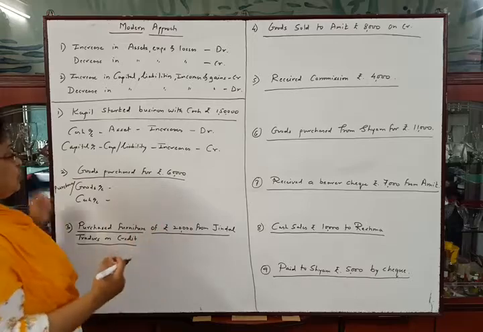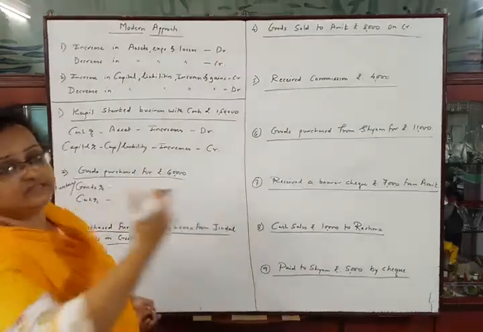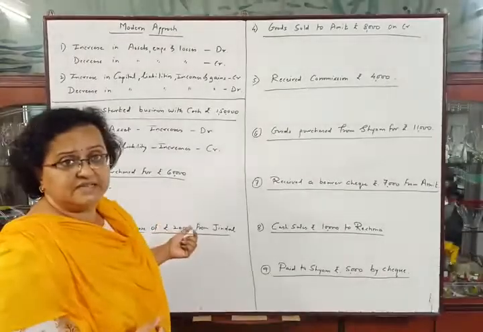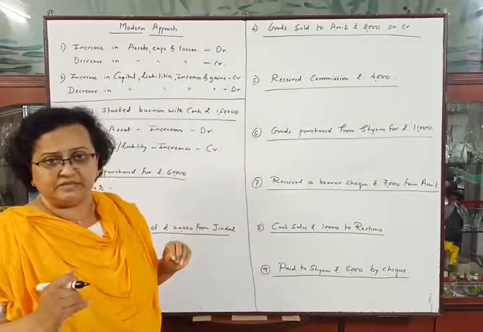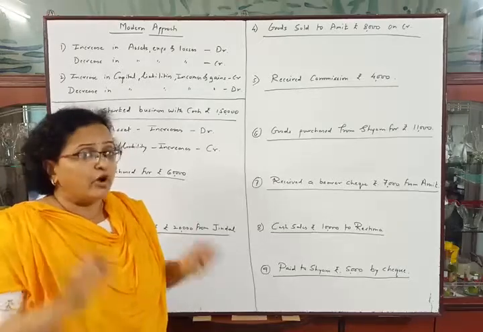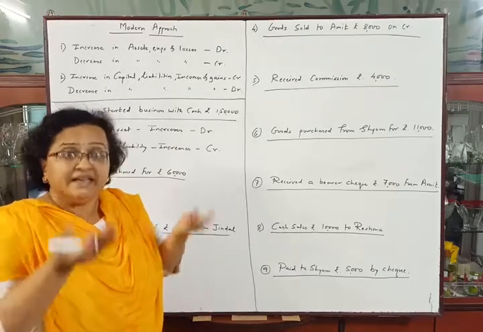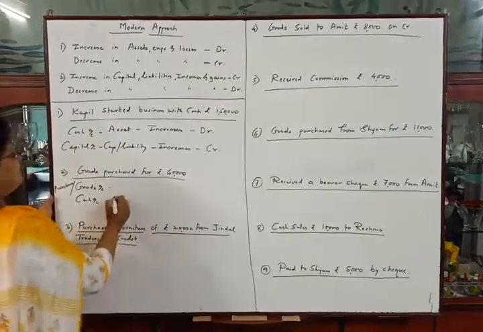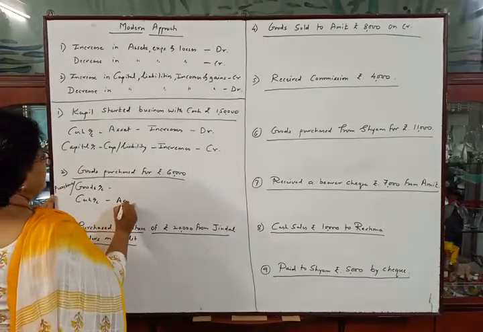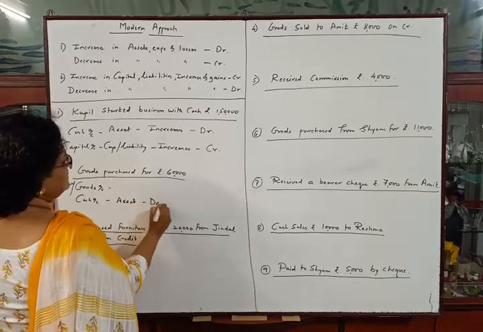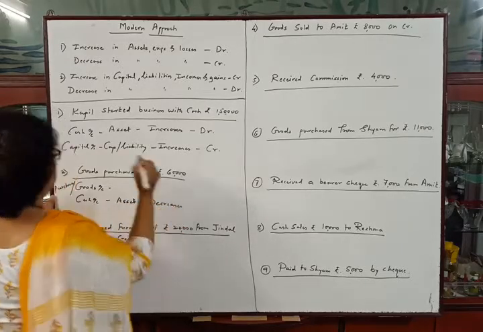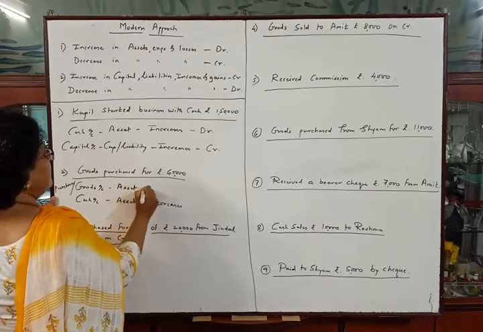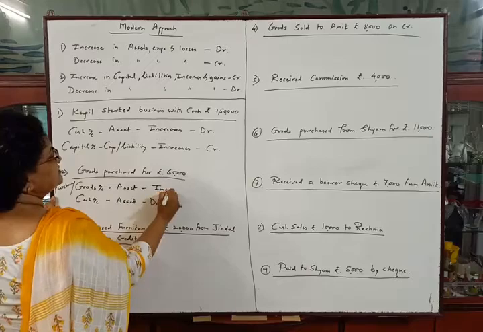We are purchasing goods by paying cash rupees 60,000. It means cash is going out from the business and goods are coming into the business. So from the point of view of business, cash is decreasing and goods are increasing. Okay, so cash here decreases, cash is our asset and it decreases. Goods are also our asset and it increases.